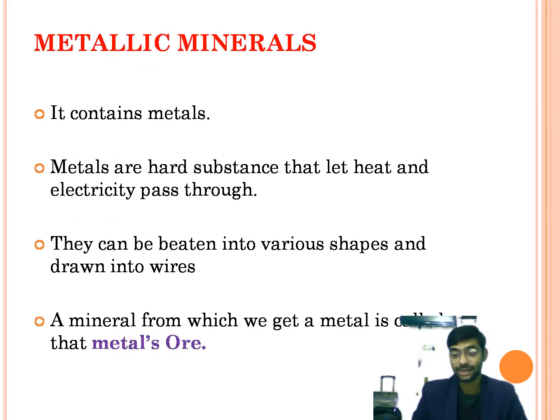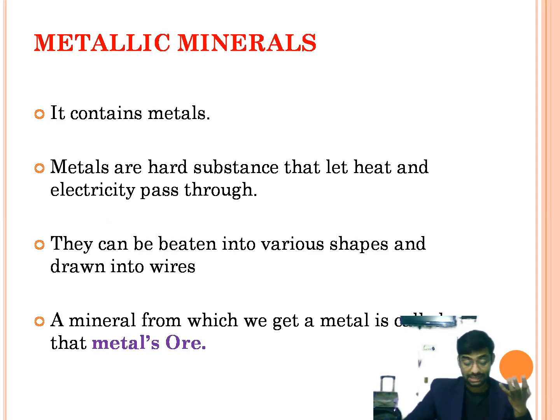First one is metallic mineral. We will discuss what we mean by metallic. Metallic minerals contain metals. Metals are hard substances that let heat and electricity pass through. They have a typical luster or shine. They can be beaten into various shapes and drawn into wires. A mineral from which we get a metal is called a metal ore.